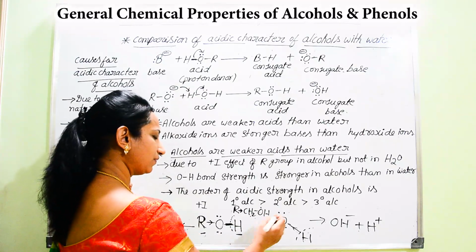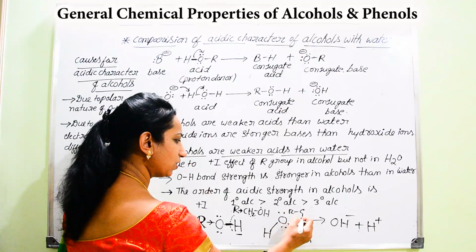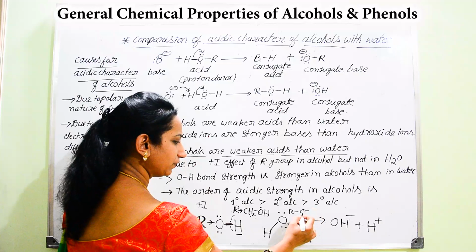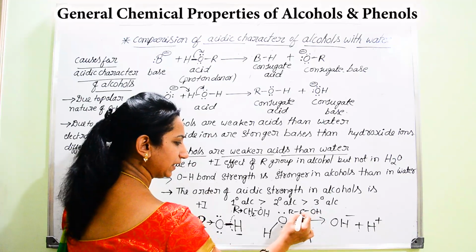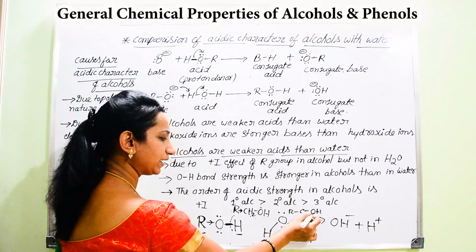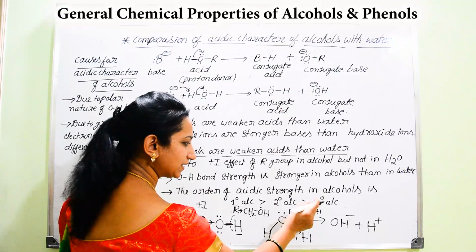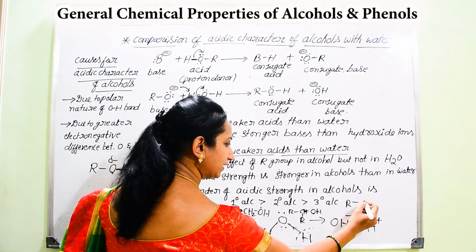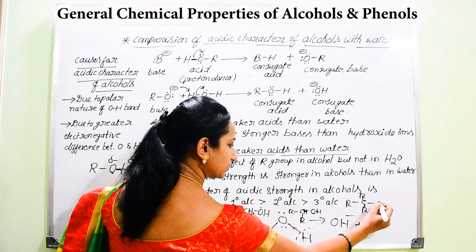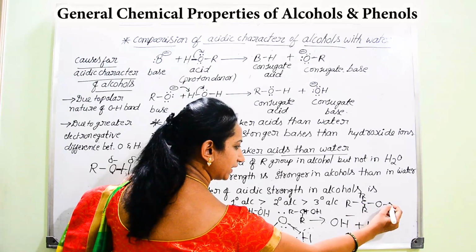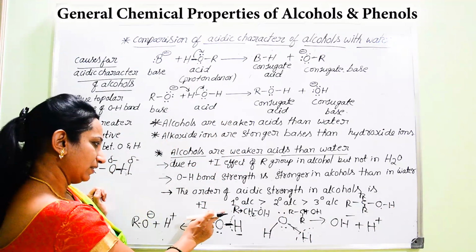Whereas in case of secondary alcohol, there will be presence of two R groups which are helping for the release of electron towards the electronegative oxygen atom. And in case of tertiary alcohol, there will be presence of three alkyl groups which are helping for the release of electron towards the electronegative oxygen atom.